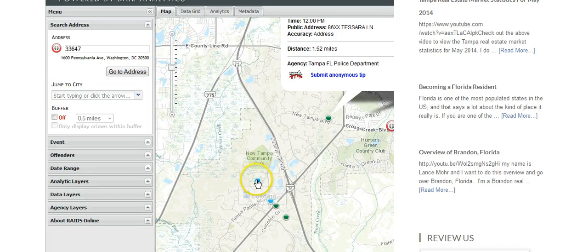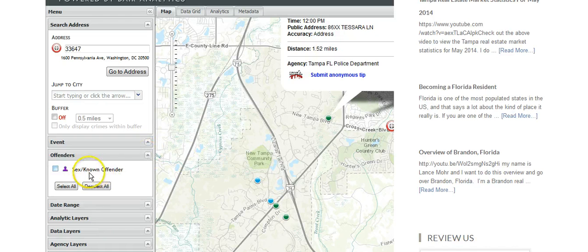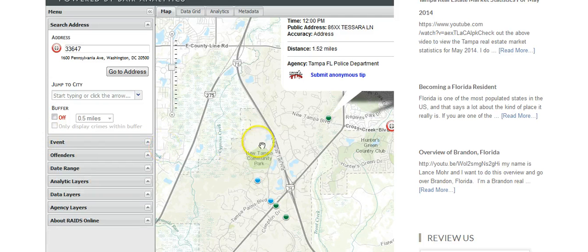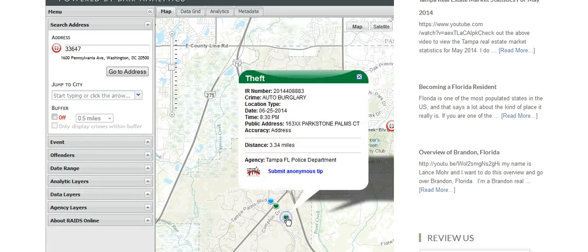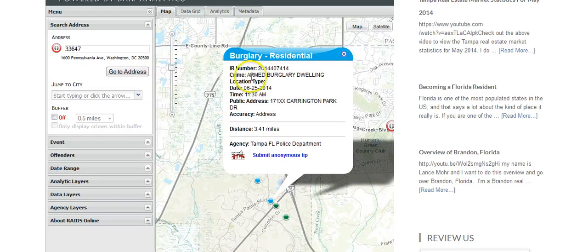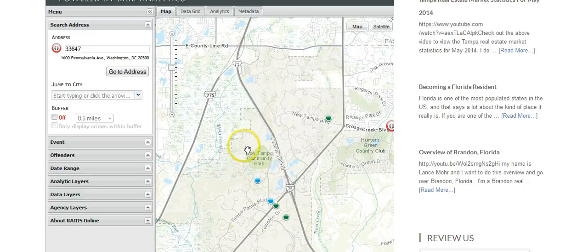So you just go through, and you see it does take a little bit to load, but it's a fantastic website. And you could go in here and set up sex offenders and a whole bunch of stuff, and really just play around with it and look. You click on this right here and you say, okay, this is an auto burglary. Over here, same thing, armed burglary. I mean, obviously it happens. It's a pretty big area.